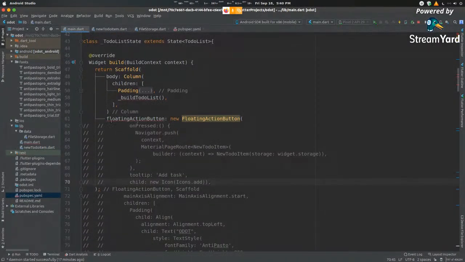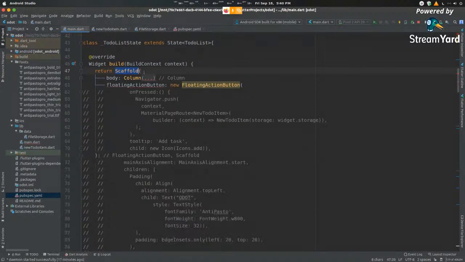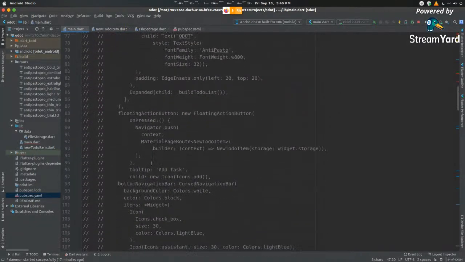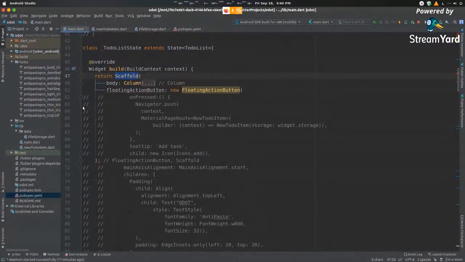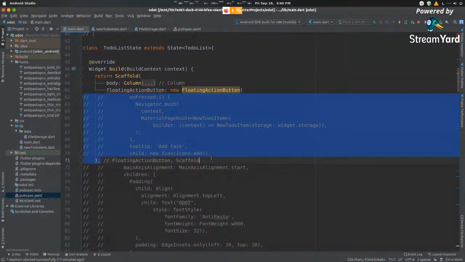All right, so now you can see that we are defining a floating action button for this entire scaffold. We are not defining it for the column inside, we're defining it for the scaffold. The scaffold itself has an inbuilt function that lets you create your action bar and assign it to a particular position. So coming back here, let me just uncomment this segment so that I can start explaining this.